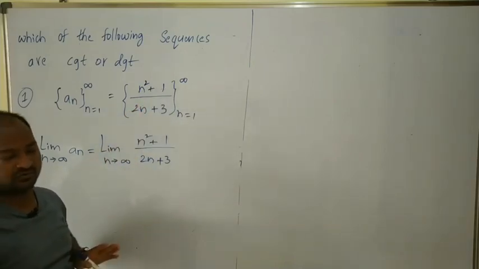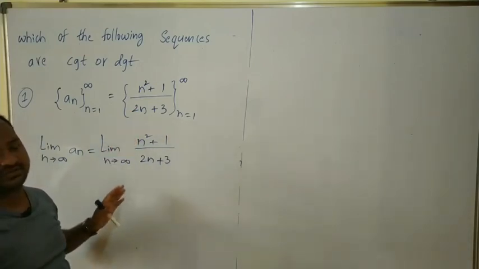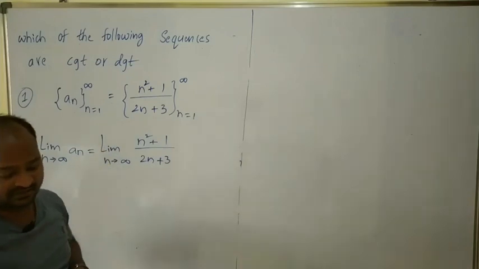Same problem, don't worry. Now let us find the limit of this sequence. First you have to find the limit of this sequence.